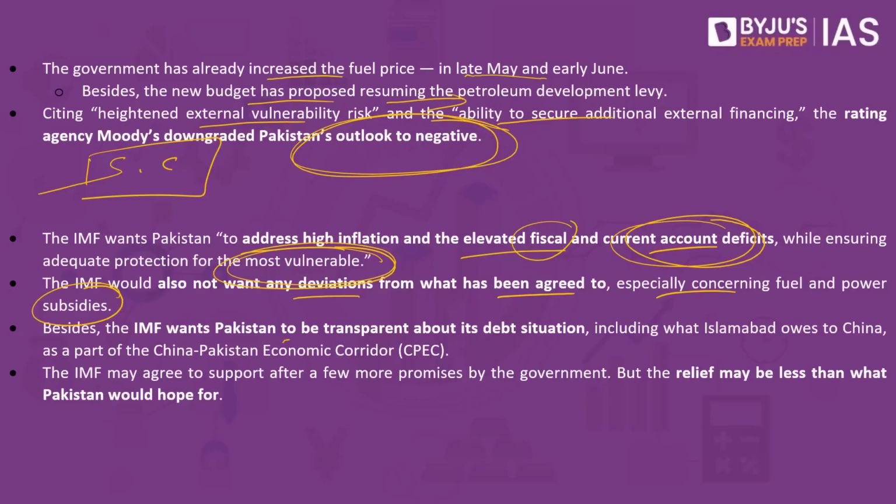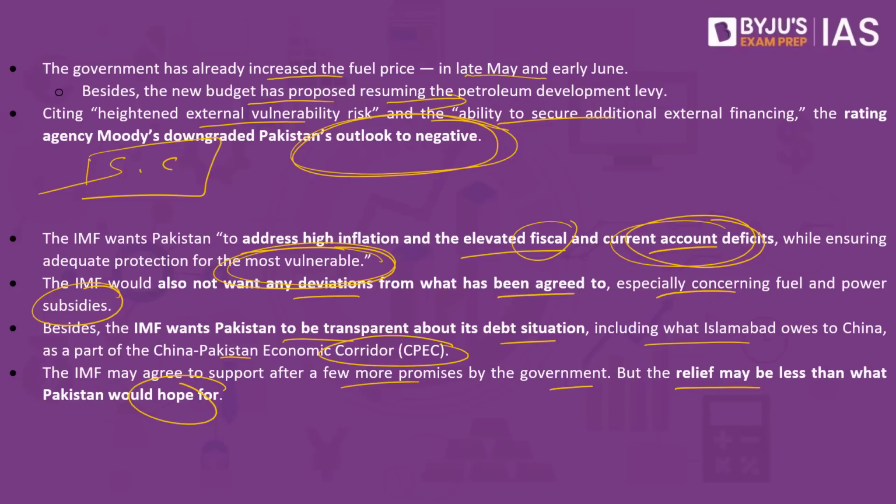Besides, the IMF wants Pakistan to be transparent about its debt situation, including what Islamabad owes to China as part of the Pakistan-China economic corridor. So Pakistan and China have entered into the CPEC project. China has given a lot of loans to Pakistan as well, and how much debt, how much credit you owe to China, please put it out in a transparent way, says the International Monetary Fund. The IMF may agree to support after a few more promises given by the government, but the relief may be less than what Pakistan would hope for.